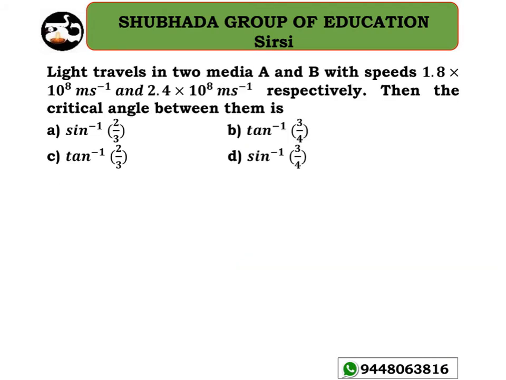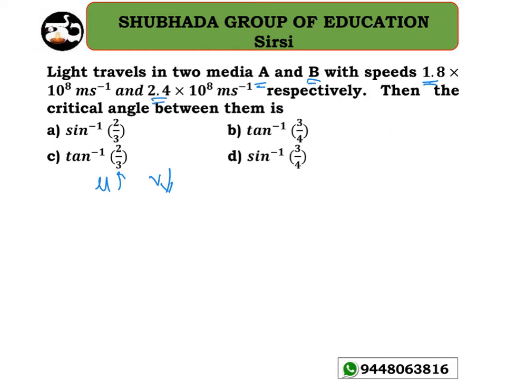Light travels in two different media A and B with speeds of 1.8 into 10 to the power of 8 meters per second and 2.4 into 10 to the power of 8 meters per second respectively. Then the critical angle between them is, clear? As we have seen, if the refractive index is greater, the velocity is lesser, correct? This is what we have studied. So for medium A we have 1.8 and for B we have 2.4 here.